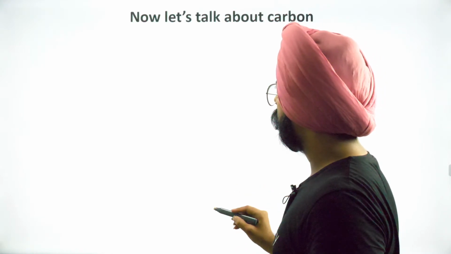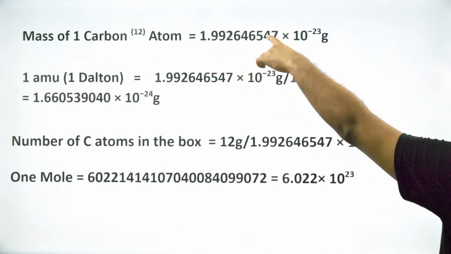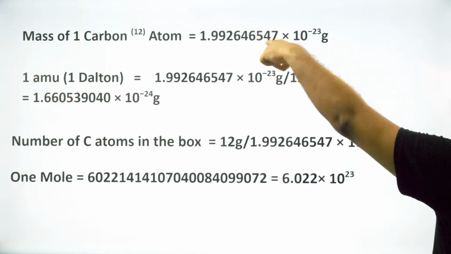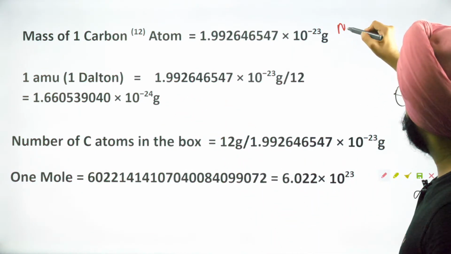We'll talk about chocolates in a little while, but this is the mass of a carbon atom in grams. You can note this value down, please. We'll come to the rest of the calculations in some time. Please note this down.